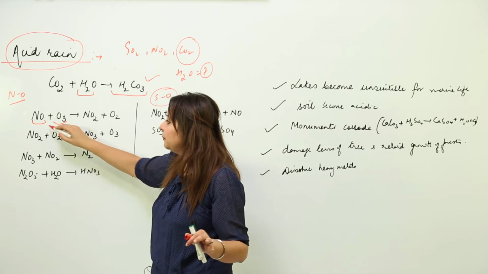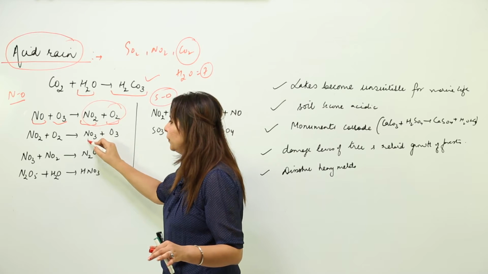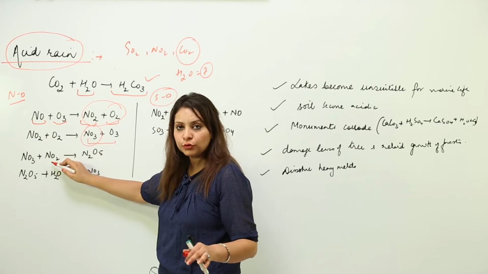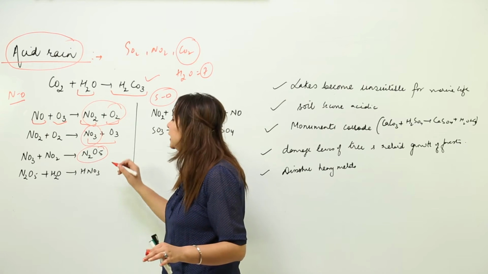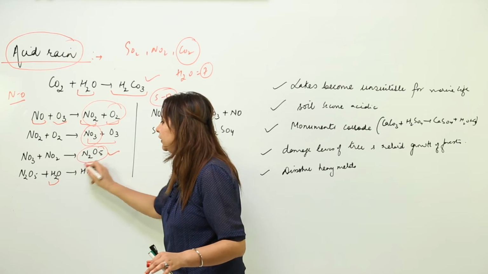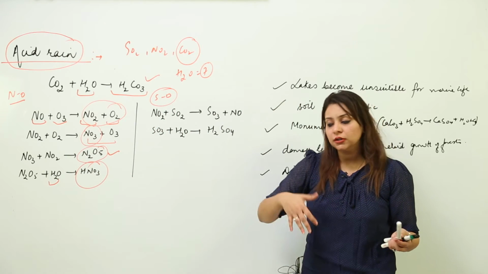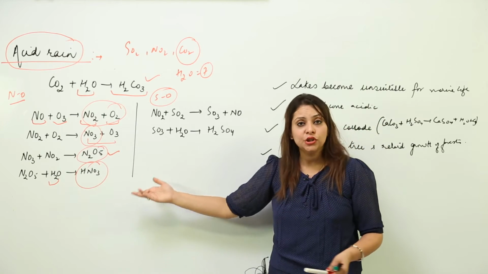They combine forming NO2 and O2. They further react to form NO3 and O3. This NO3 further reacts with more NO2 forming N2O5, dinitrogen pentoxide. This combines with rainwater leading to the formation of HNO3. So our rainwater no longer remains H2O, it becomes acidic, it becomes HNO3.